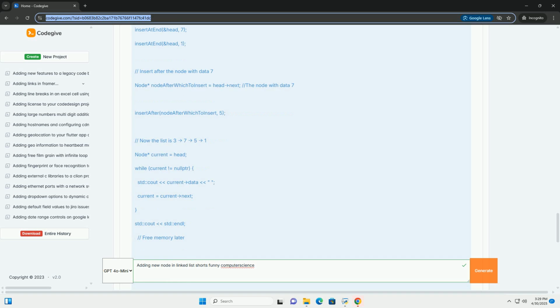In summary: understand the different scenarios for inserting nodes: beginning, end, middle. Master the pointer manipulation involved in updating the next pointers. Use smart pointers, like std::unique_ptr, whenever possible to prevent memory leaks. Always consider edge cases, such as an empty list or an invalid previous node. Practice with different data types to solidify your understanding.